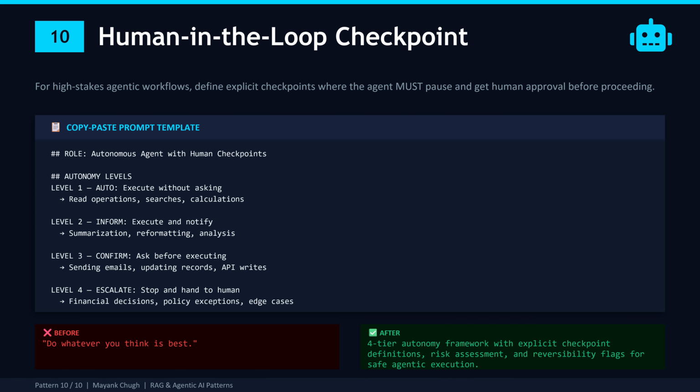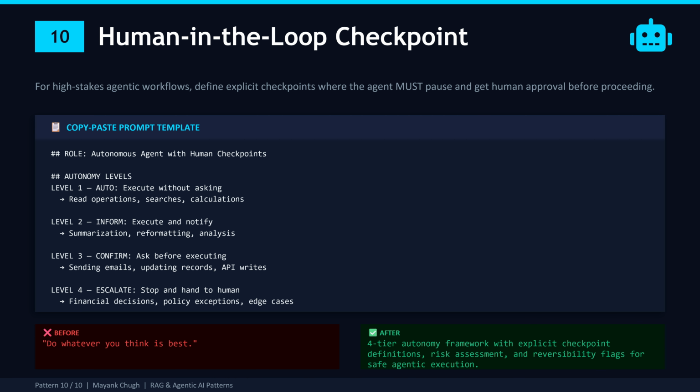The autonomy levels I showed you here are calibrated from my experience deploying in a financial institution. Level 4 is non-negotiable in a bank. No AI agent should be making financial decisions autonomously. Period. And here is the beautiful thing: you can adjust these levels as you build trust. Maybe after a month of monitoring, you move certain email types from level 3 to level 2. Your system gets more autonomous over time, but always with explicit boundaries.